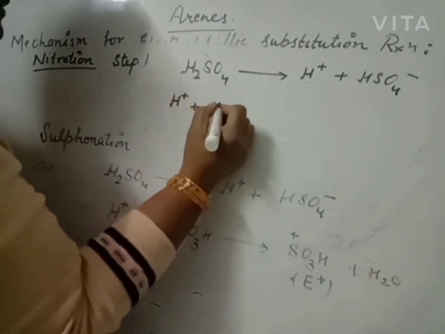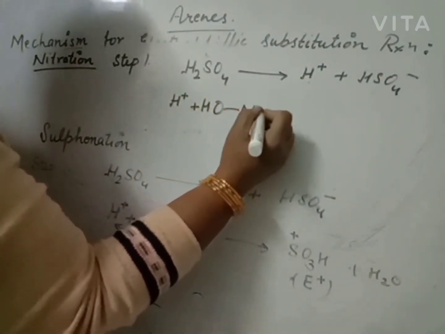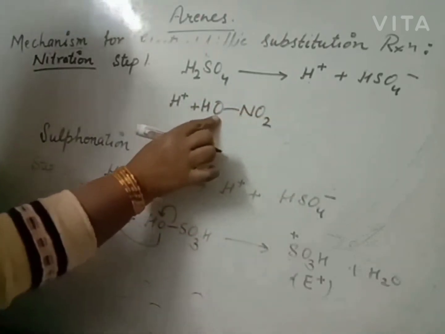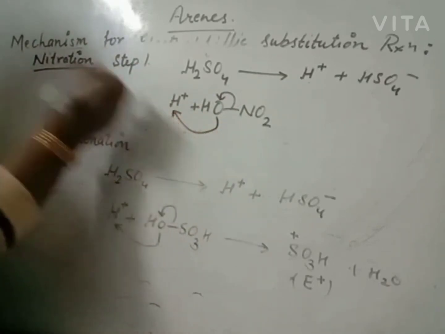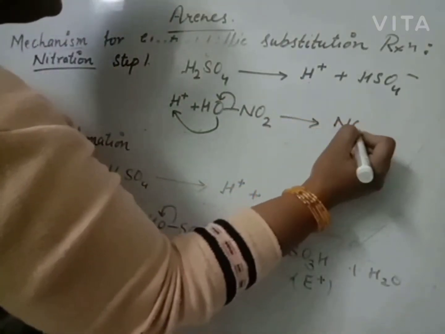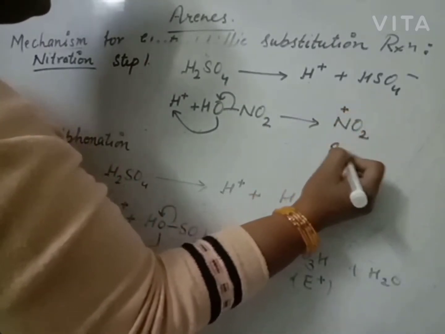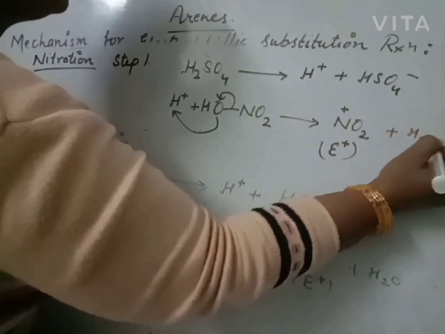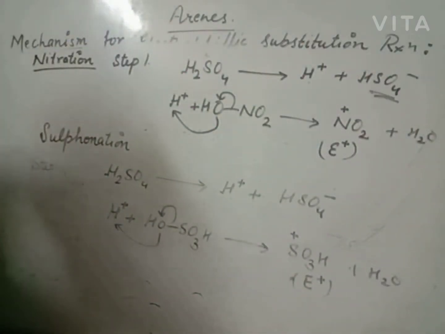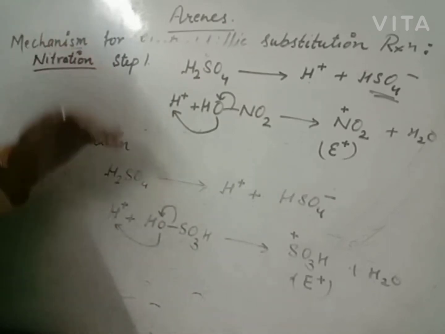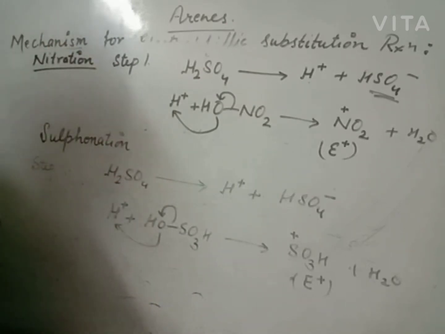This proton will attack the nitric acid. Out of nitrogen and oxygen, oxygen is more electronegative, it attracts electrons towards itself and attacks the proton. It will give the nitro compound as electrophile and this one as nucleophile. Clear? These are the initiation steps of halogenation, sulfonation and nitration of benzene.